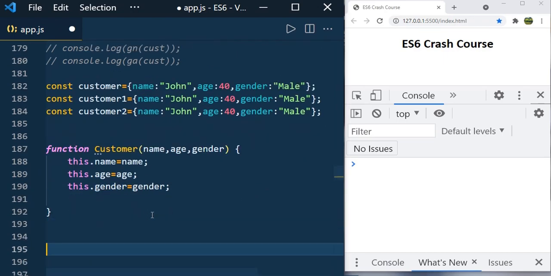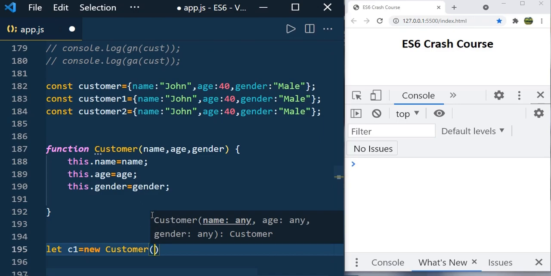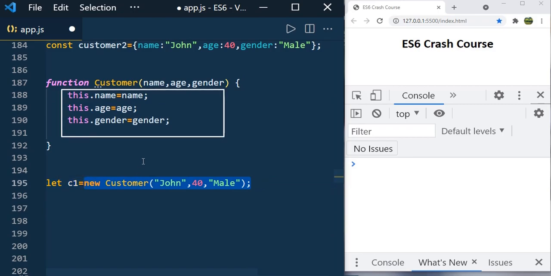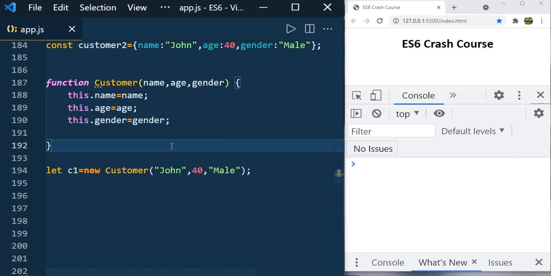How do you create? Let c1 customer1 equal new Customer, and it will take 3 parameters. Whenever we create an object like this, the function constructor gets called and it will take care of the initialization part. So this is how we implement it in ES5.